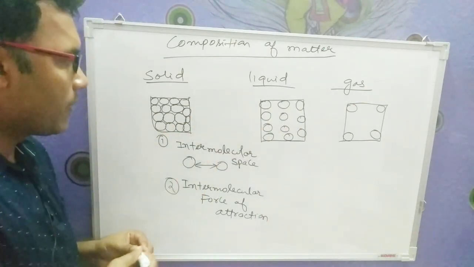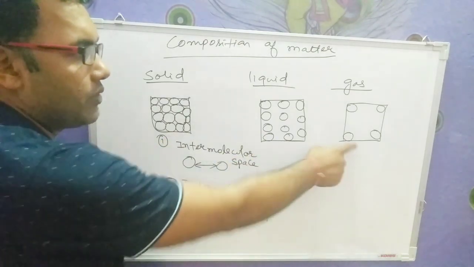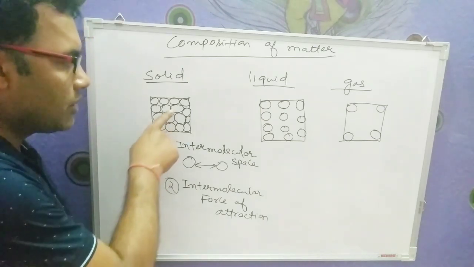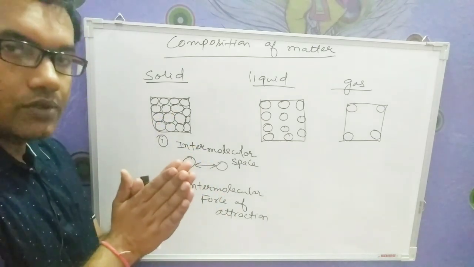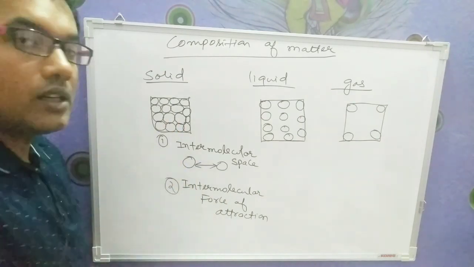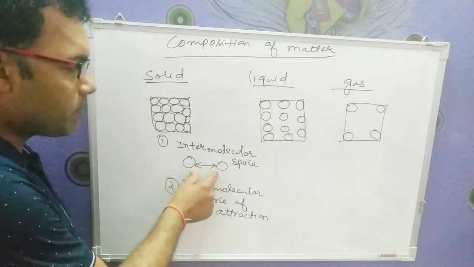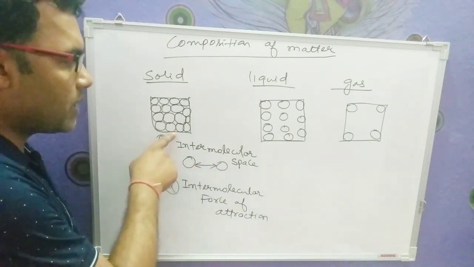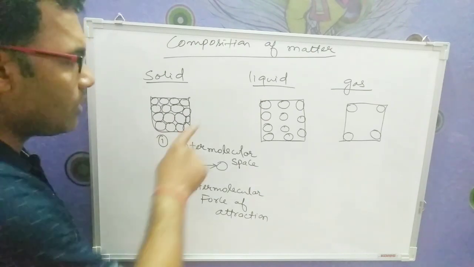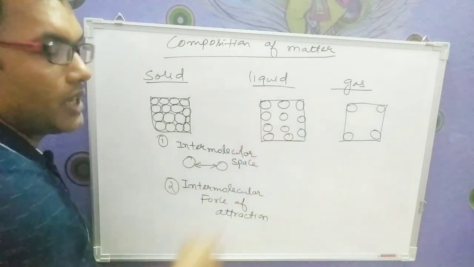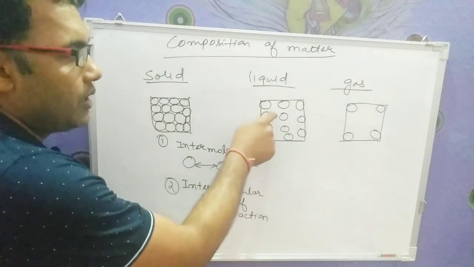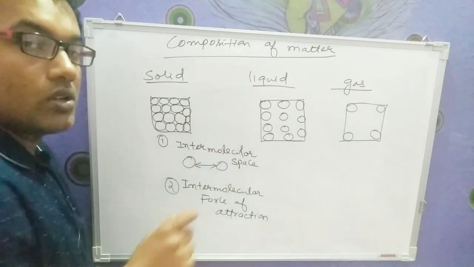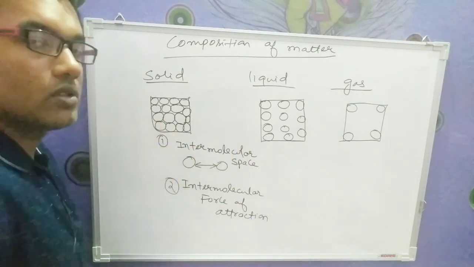Now see here student, according to the structure of the molecules present in all the three states of matter, in solids the molecules are very tightly packed with each other. When the molecules are very tightly packed, there will be no space between them. If no space is there, that means intermolecular space here is negligible. But in liquid, you can see a gap is present, and this gap is termed as intermolecular space. So in liquid, the intermolecular space is more as compared to solids.